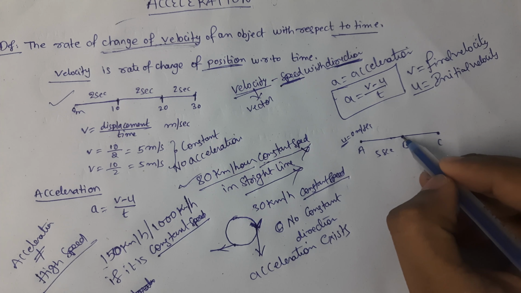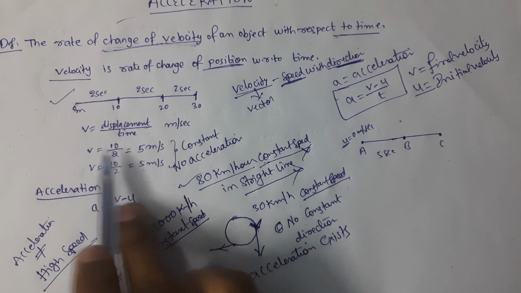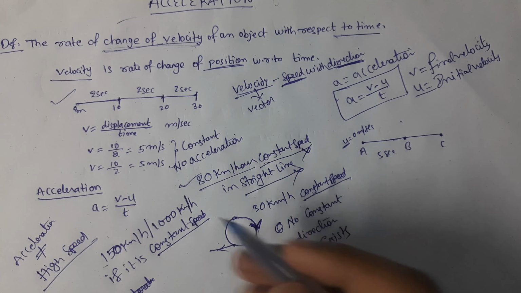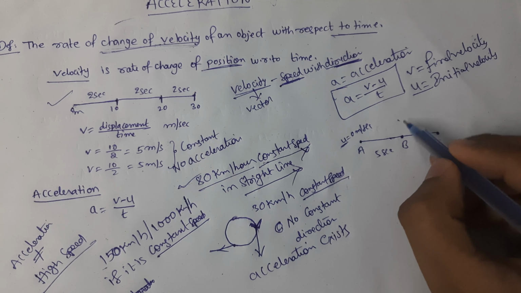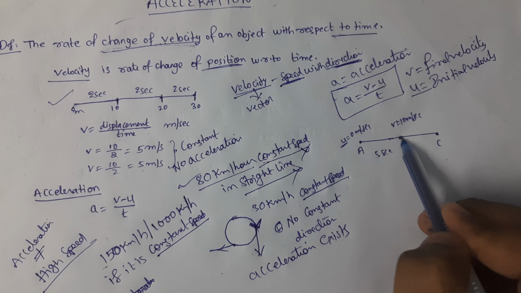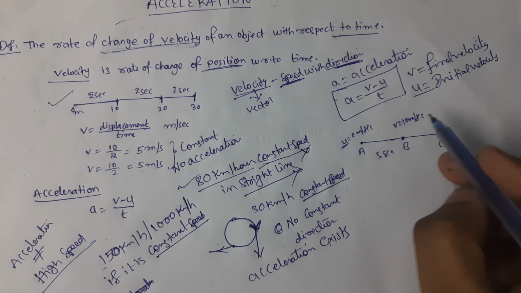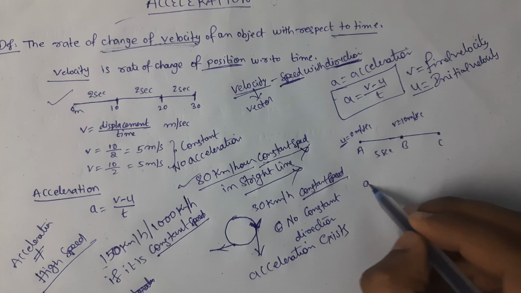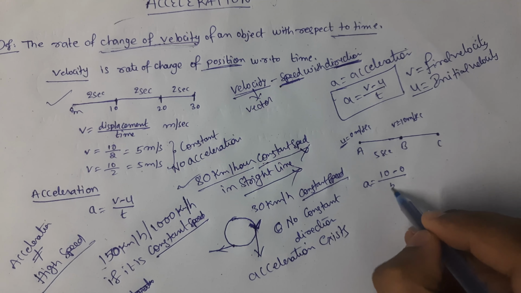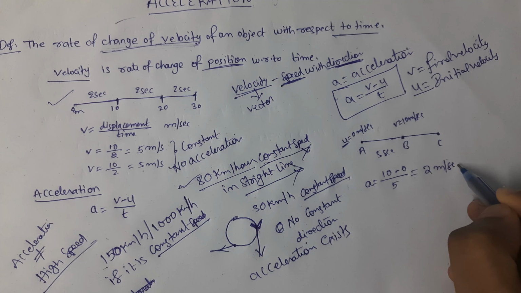And let's say its velocity after traveling for 5 seconds is, we already learned how to calculate velocity, that is distance by time or displacement by time. So here if its velocity v is equal to 10 meters per second, it means this is the final velocity. We are calculating the acceleration between these 2 points. Now how will we calculate? Acceleration is equal to final velocity, that is 10 minus 0, by 5 seconds, that is 2 meters per second square.